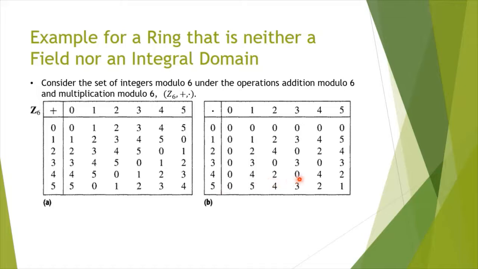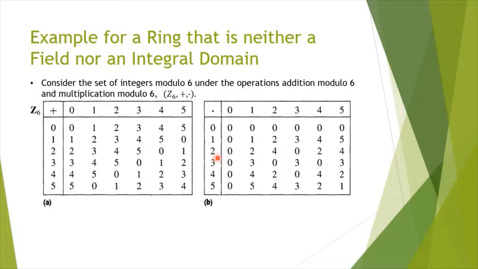So we have found that these three elements 2, 3 and 4 are non-zero elements, and when multiplied with some other elements they result in 0, which means this set Z6 has proper divisors of 0, which implies that Z6 is not an integral domain.